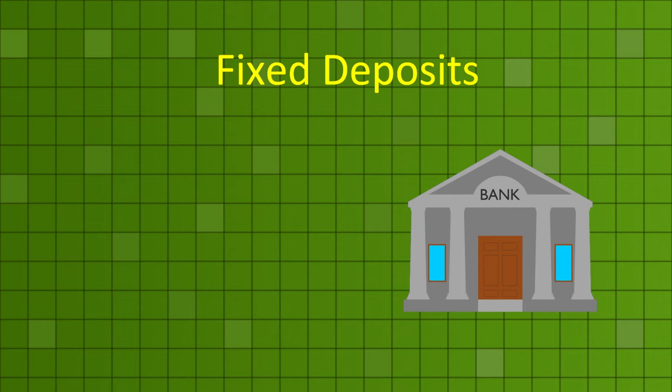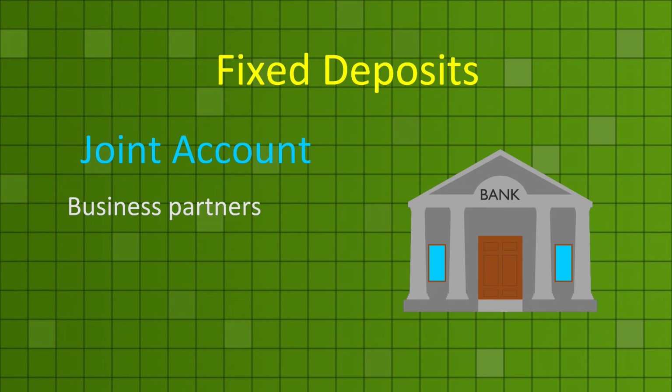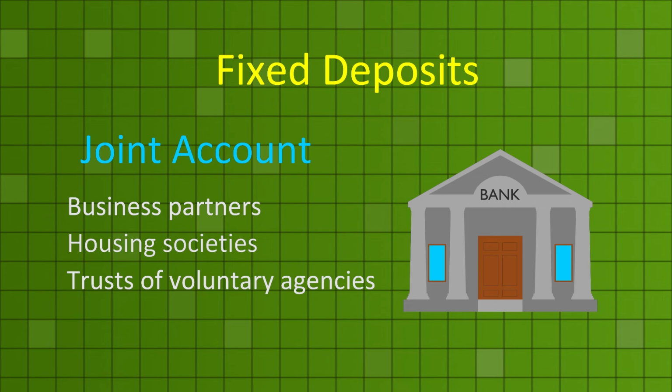Often it is convenient to have a joint account for, say, husband and wife or guardian and ward, etc. Besides, accounts of business partners, housing societies, trust of voluntary agencies, etc. are required to be operated by more than one person.